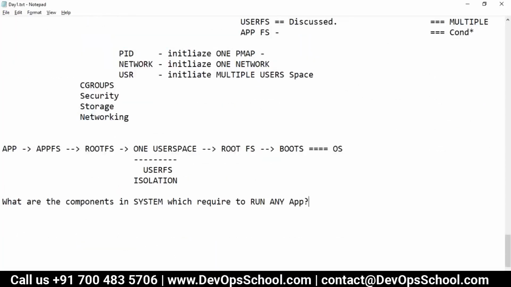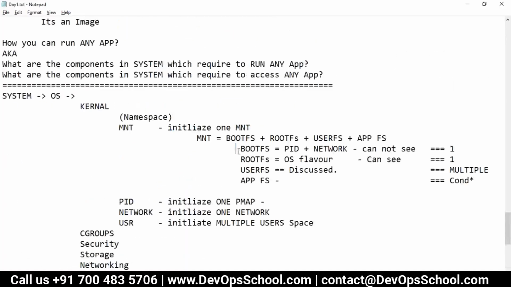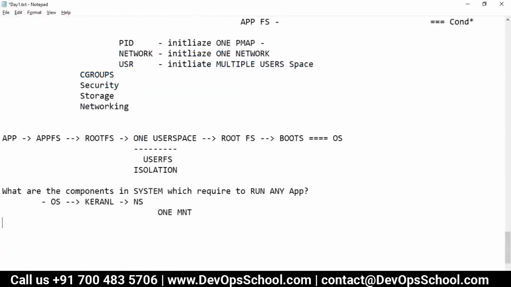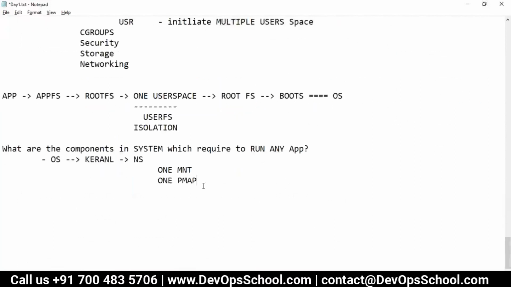Now the question is, to run applications, what are the components in the system which are required to run any application? You require an operating system, one. An operating system has a kernel, and the kernel has namespaces. Which namespaces do I need? I need one MNT. When I say one MNT, I mean one application file system, one boot file system, one user file system, one root file system, everything. One MNT of everything, not multiple. And now I need one process map also, so I need to run one process map.